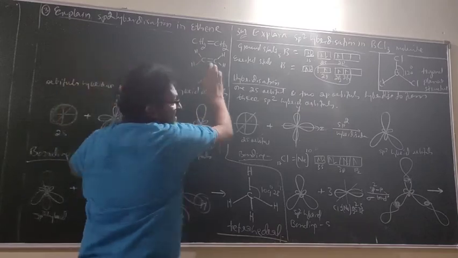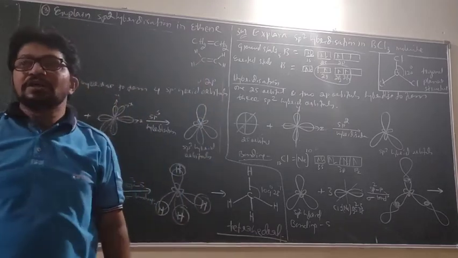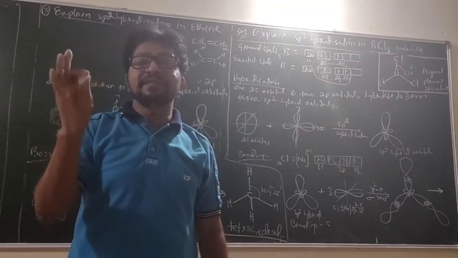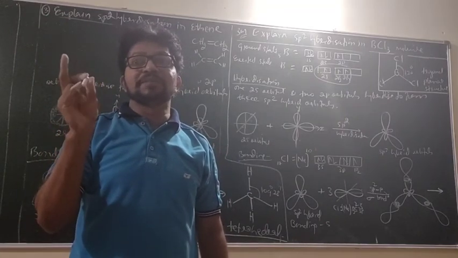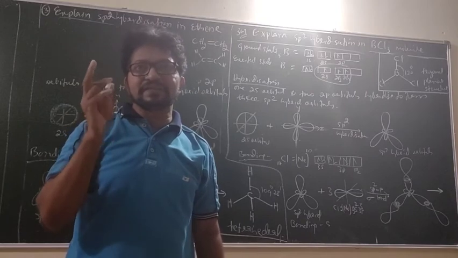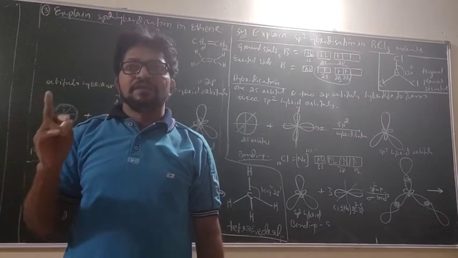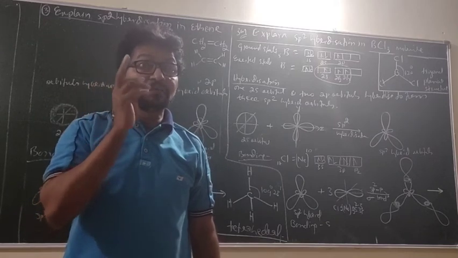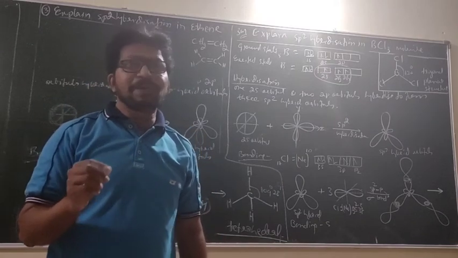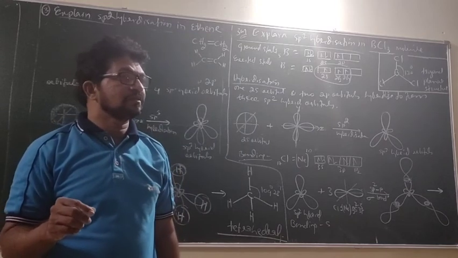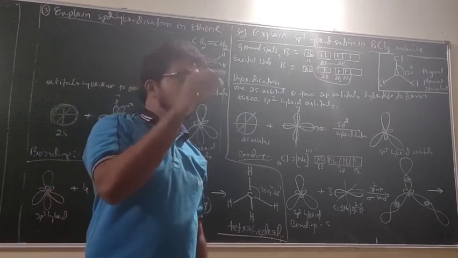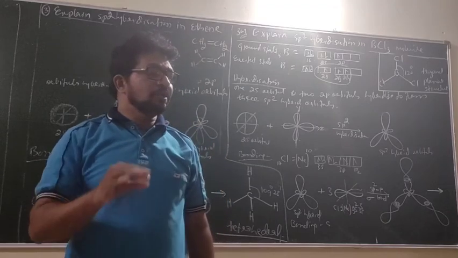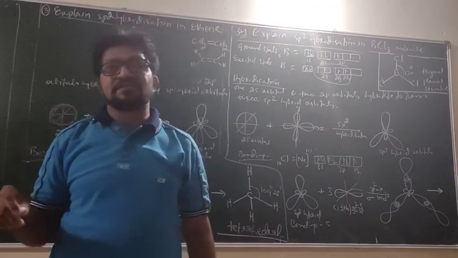1, 2, 3. Because pi bonds are not formed by hybrid orbitals. I will repeat once again, listen very carefully. Pi bonds are never formed by hybrid orbitals. Then how are pi bonds formed? Pi bonds are formed from pure orbitals, pure p orbitals and d orbitals.